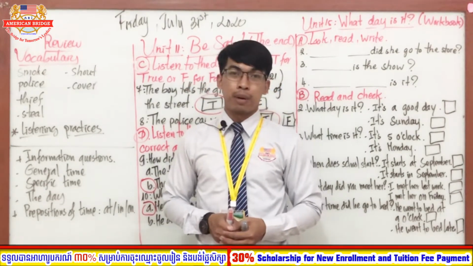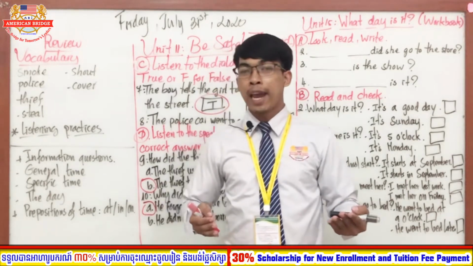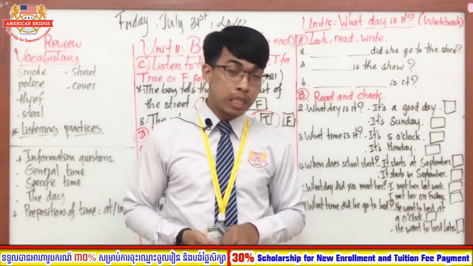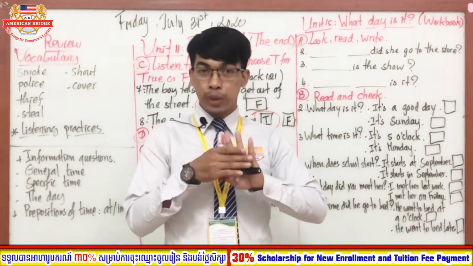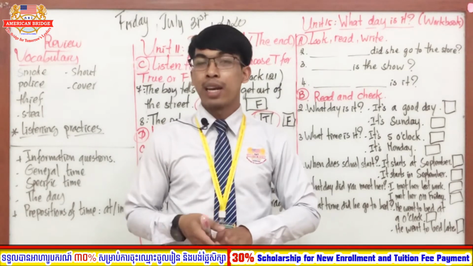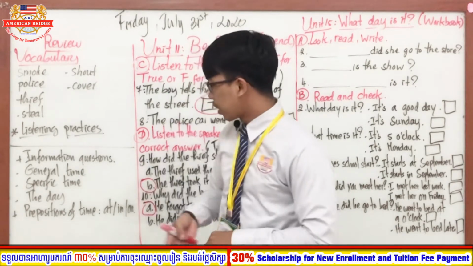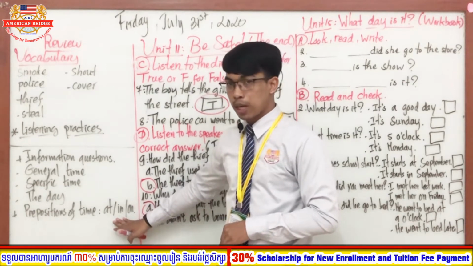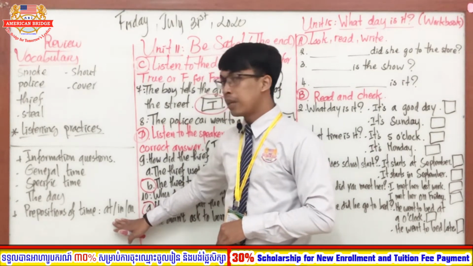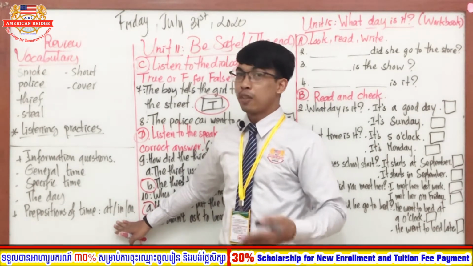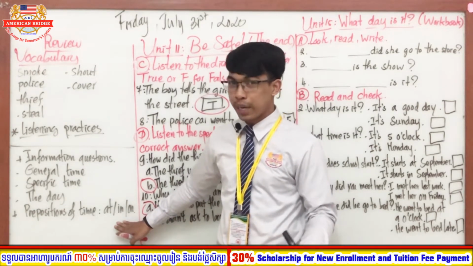Move on to the last one that you have learned so far. It is about prepositions of time, and you know exactly the types of prepositions of time. We have three: the first one is at, the second is in, and the last one is on. You already know the function of each preposition, right?